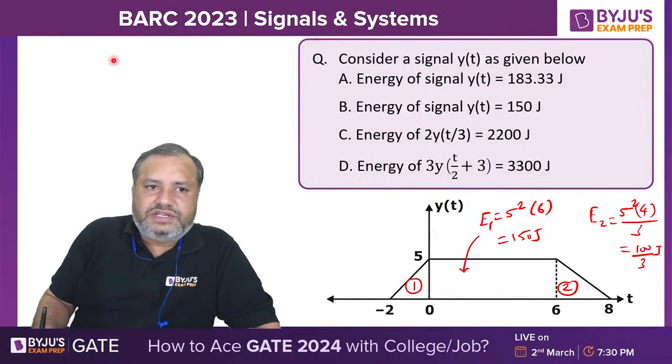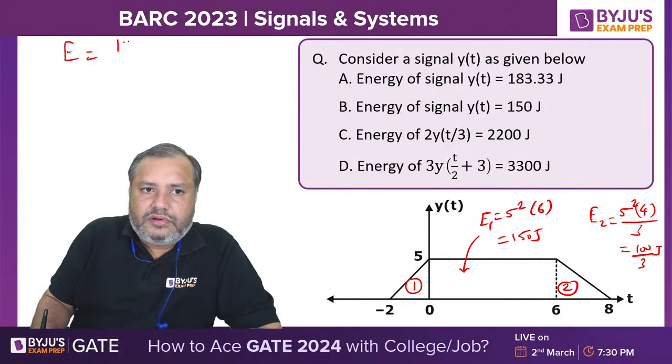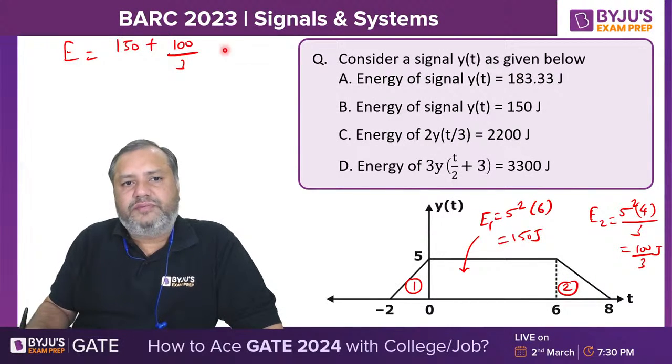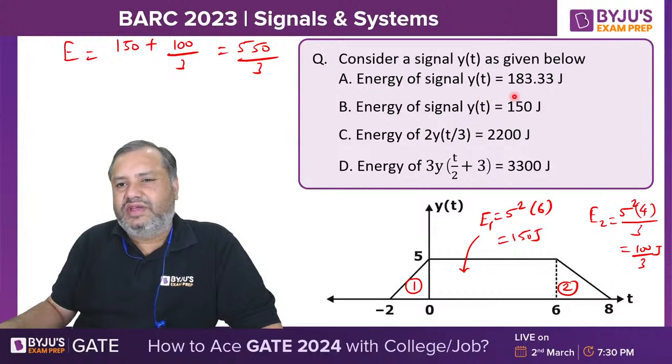So the total energy for this signal y of t will be 150 joules plus 100 by 3 joules. So how much will this be, brother? 450 plus 100, 550 by 3, 550 by 3.